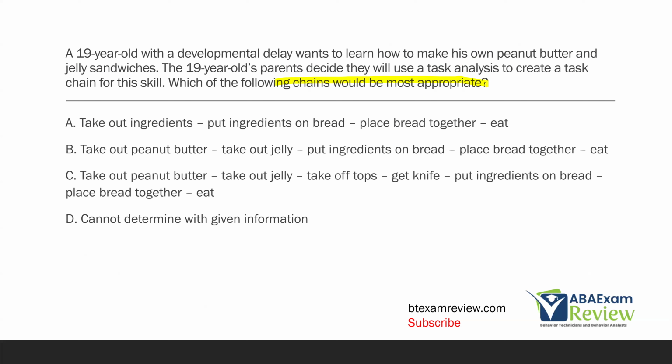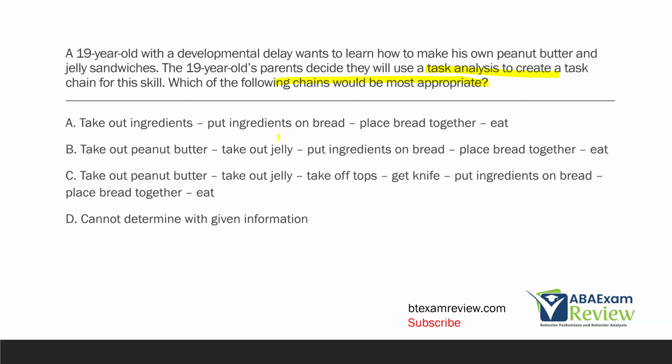Immediately in your head, with every client, you should be thinking, we have to individualize this. So we know we have a 19-year-old with a developmental delay. They want to make sandwiches, and we're going to make a task analysis. Does that tell us anything about the client, their needs, their skill level, their behavior? No. All we know is they're 19 and they have a developmental delay. How can we possibly know what chain is going to be most appropriate given this information? We can't. So we look at A, B, and C.